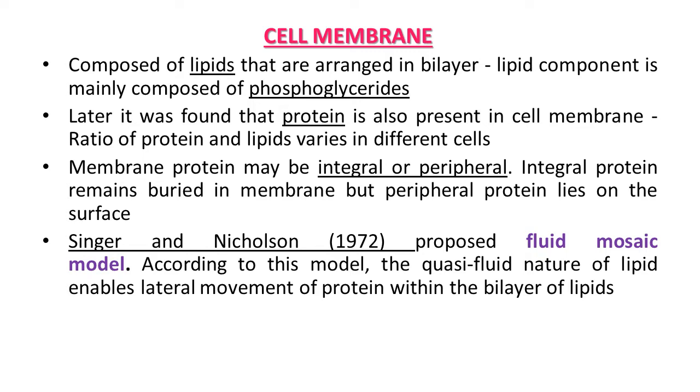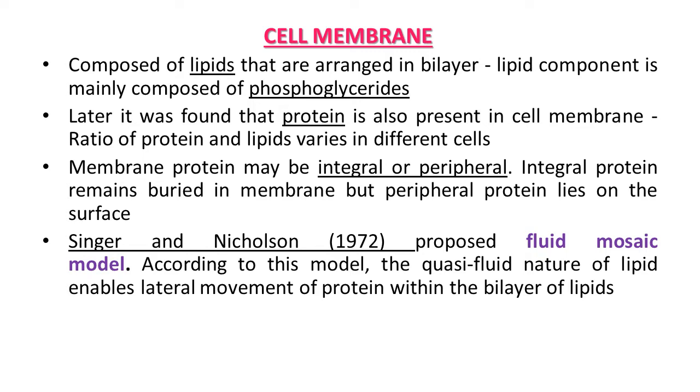Major lipids are phospholipids and they are arranged in a bilayer. It means that two layers of these phospholipids are present in the composition of the membranous structure. The lipids are arranged within the membrane with the polar head towards the outer side and the hydrophobic tails toward the inner part.